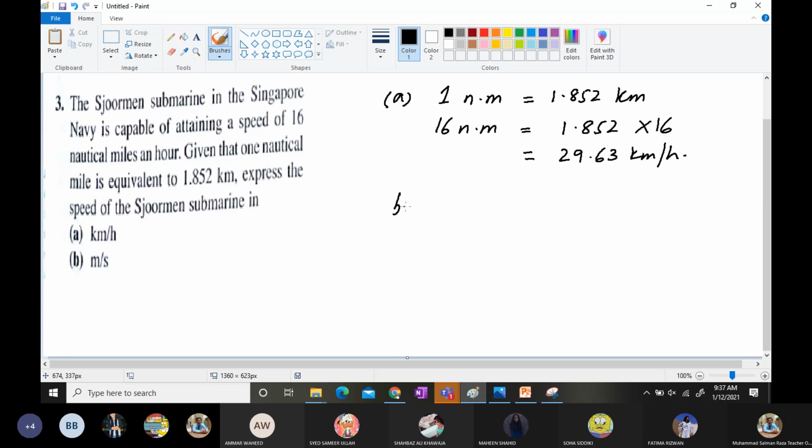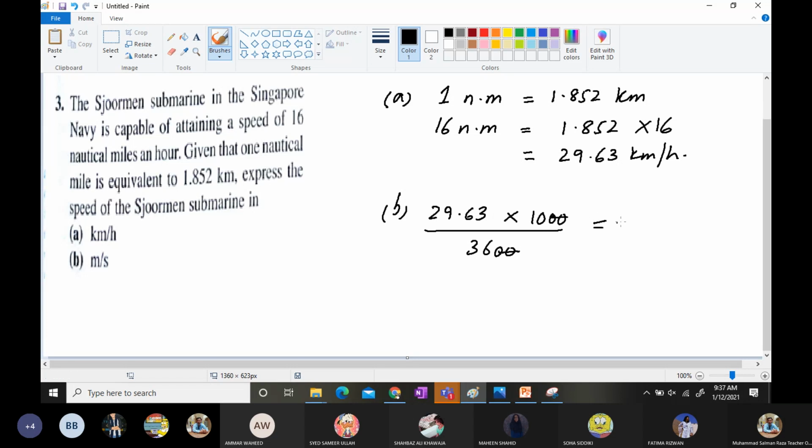And for the B part, we need to convert it into meter per second. So 29.63 when changed to meter per second, we multiply by 1000 and divide by 3600. So the zeros are cut.